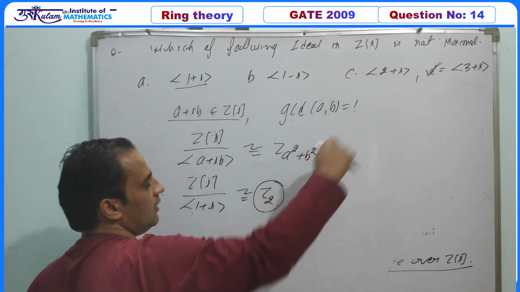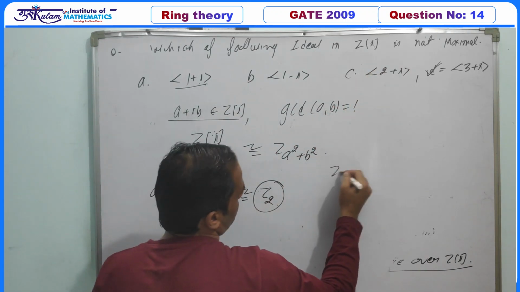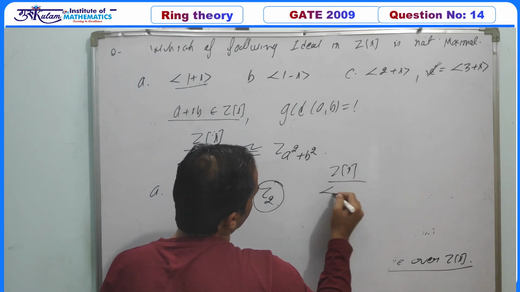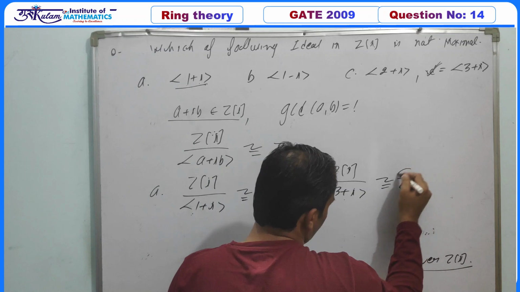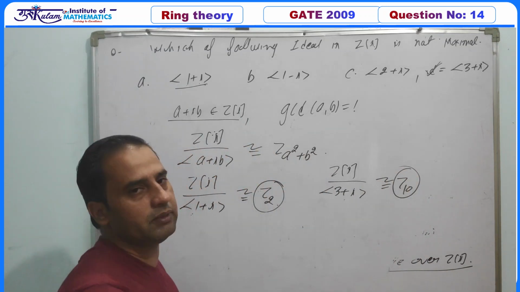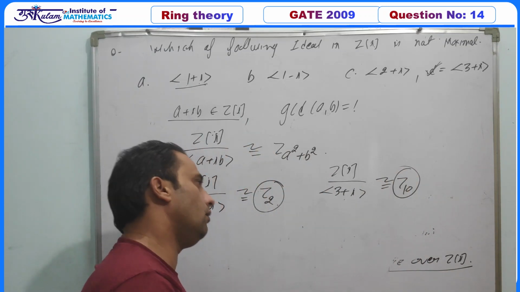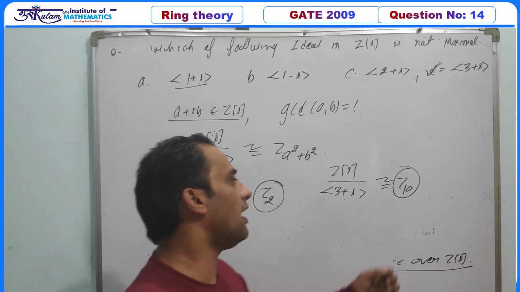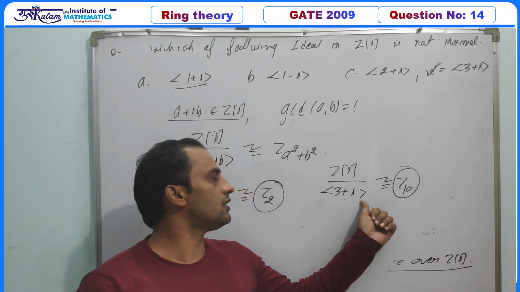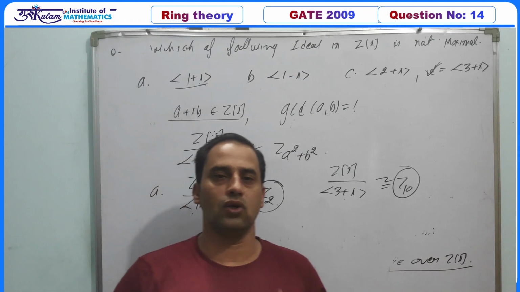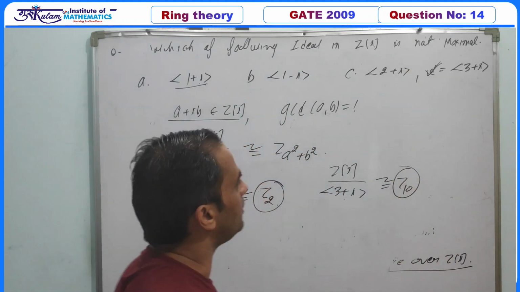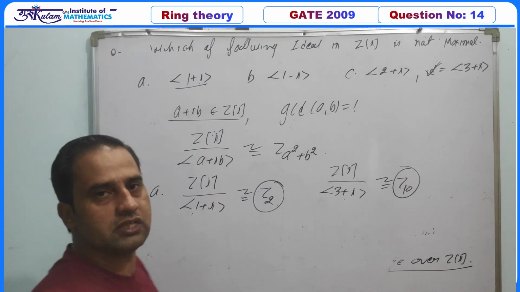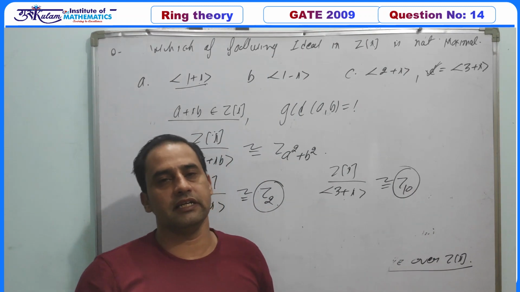And in the D option, Z[i] by the ideal generated by 3 plus iota is isomorphic to Z10, and this Z10 is neither an integral domain nor a field. Hence, the ideal generated by 3 plus iota is neither a prime ideal nor a maximal ideal. Hence, your answer must be option D. You can use this approach, or you can use the concept of irreducible elements in a PID.